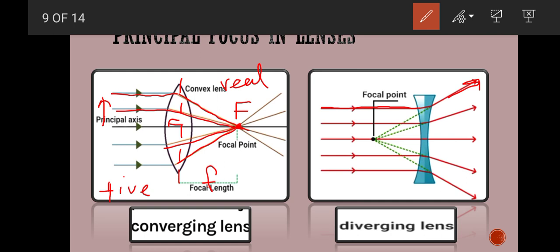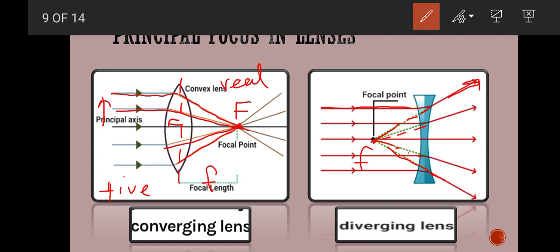But what happens, we have to extend these scattered light rays in the backward direction, so that they will appear to be coming from this point, which is called principal focus, and lies on the principal axis. That's why it is called principal focus or focal point.